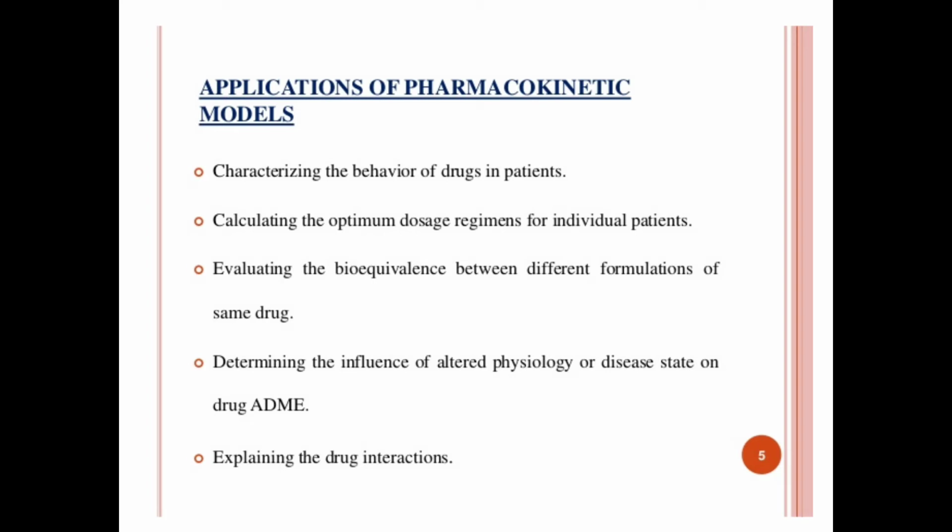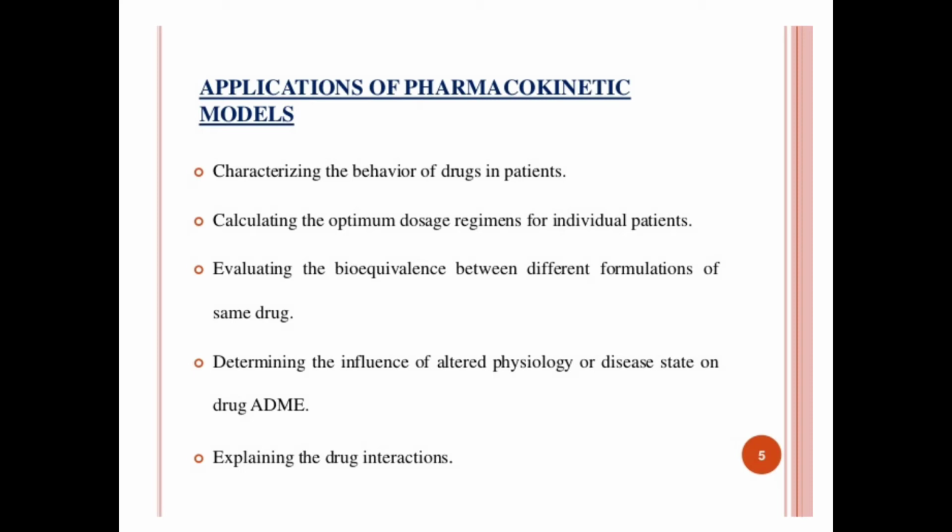Pharmacokinetic models are helpful in characterizing the behavior of drugs in patients, how the drugs behave in our body. They are also helpful in calculating the optimum dosage regimens for individual patients. By the quantitative relationship we can calculate the dose required for individual patients depending upon the physiological conditions of that patient.